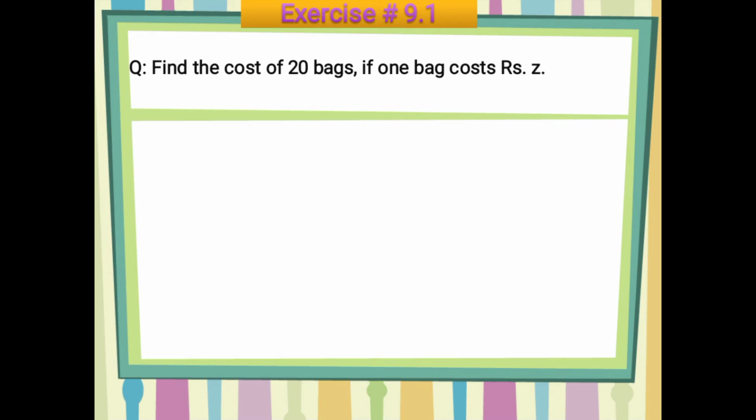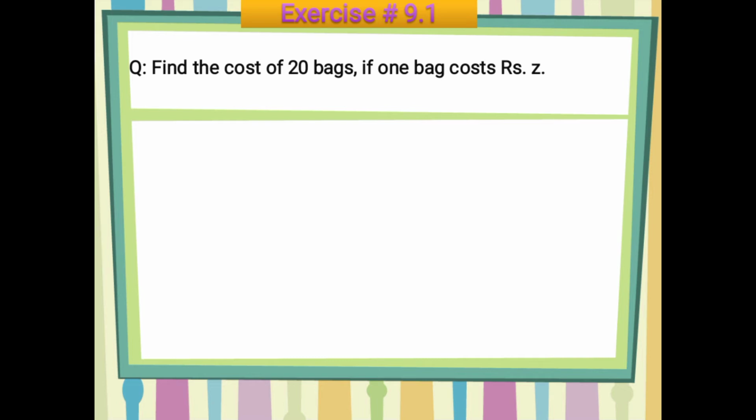Find the cost of 20 bags if one bag costs rupees Z. What you have to find out here is the cost of 20 bags if one bag costs rupees Z. Now what operation are you going to apply here? As you can see, you have to find the cost of 20 bags, and the cost of one bag is given here. The value of one thing is given and you have to find out the value of more than one thing. So you are going to multiply the given values here.